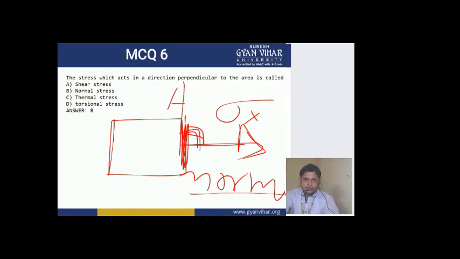So if this is the area AC, the stress perpendicular to it will be known as normal stress. A stress acting in this other direction will not be considered normal stress for this plane, because it is not at 90 degrees. So option B is the correct option.